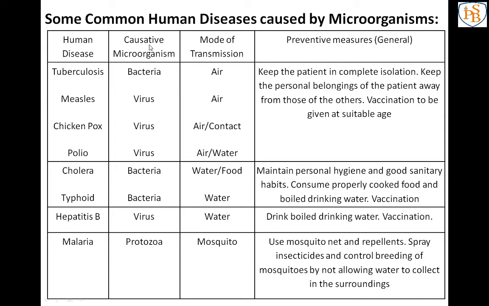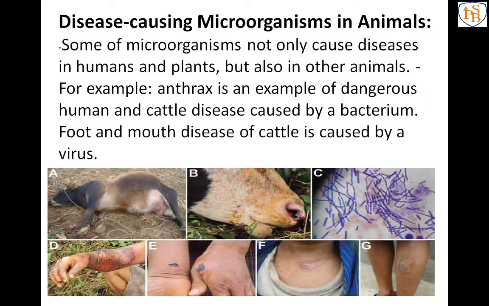Some causative microorganisms are there, so you have to learn this table. In the exam, the question may ask you to write the mode of transmission of a particular disease or the causative microorganism of that particular disease. So for that you have to learn this table. So this is all about the human diseases caused by microorganisms.